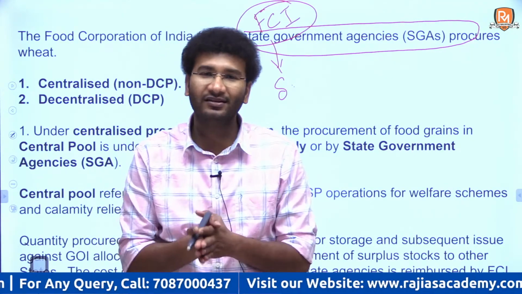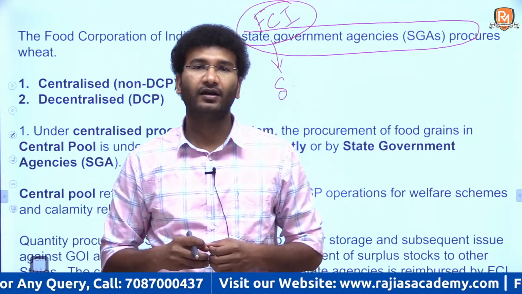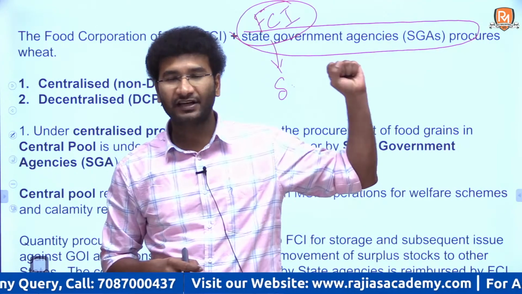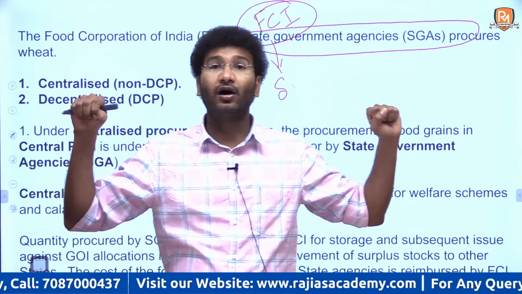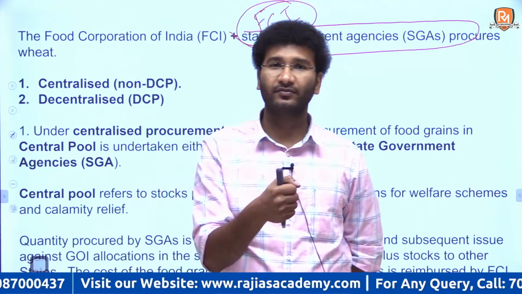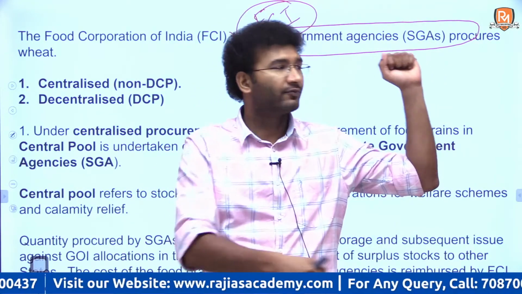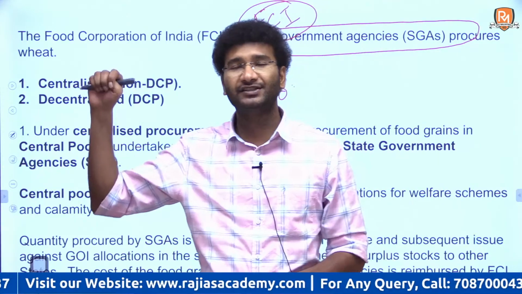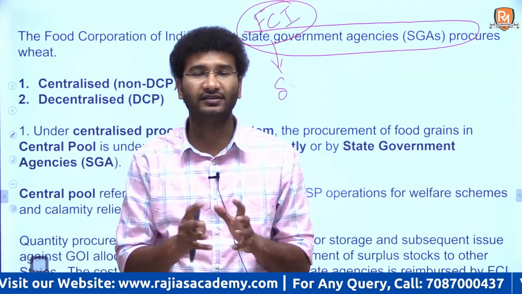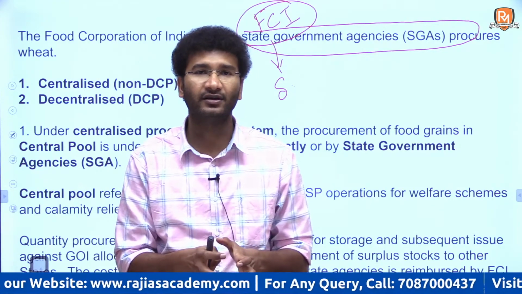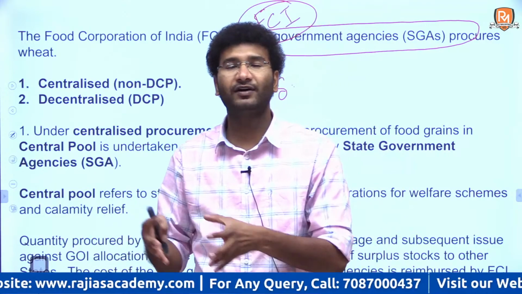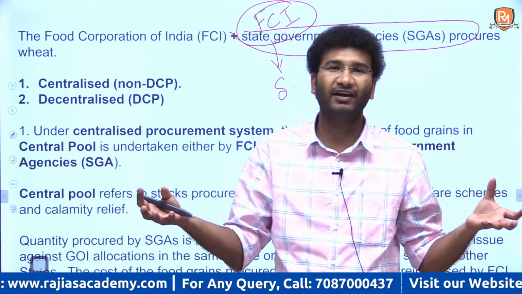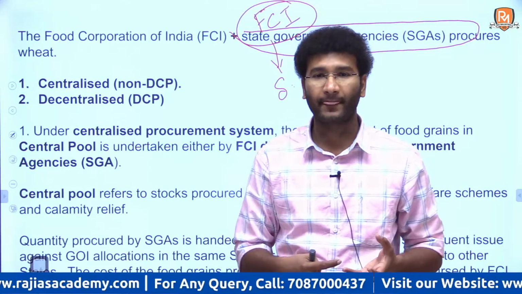But it is not actually the Food Corporation of India which procures. At times the Food Corporation of India, which is an agent of the center, and some state government agencies in the name of APMC Mandis, or between these two there is another person called an agent. This agent will tie up with the Food Corporation of India, and the same agent will also tie up with the state government agencies. This third party agent will procure from the farmers, because these bodies do not have sufficient staff with them, right?